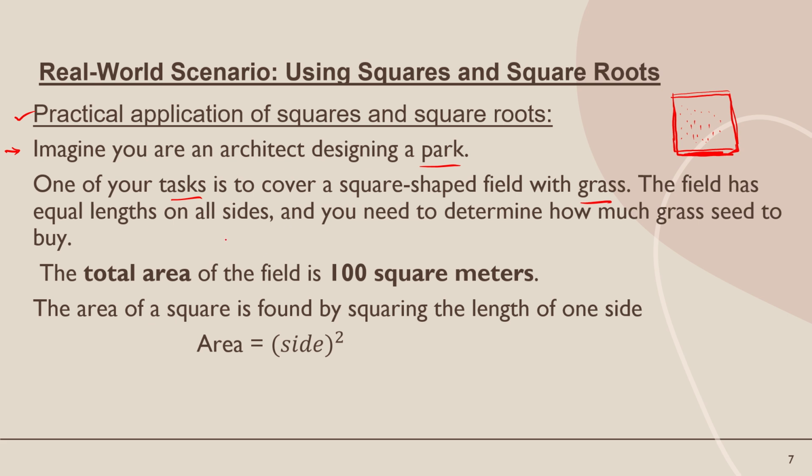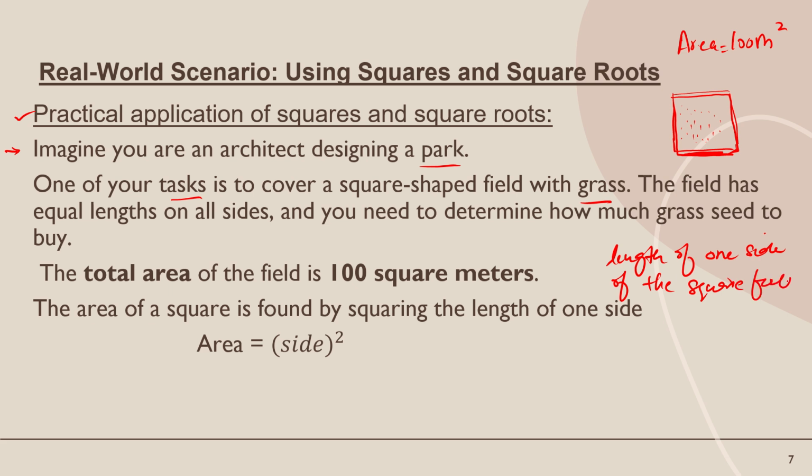Okay, the total area of the square field is 100 meter square. First we need to find the length of one side of the square field.